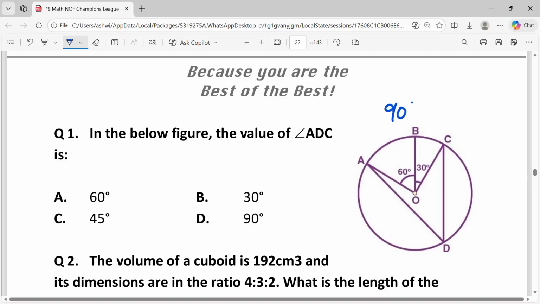The angle subtended by an arc at the center is twice the angle subtended by it at any point on the remaining part of the circle. The angle subtended by arc AC at point D is angle ADC. Angle AOC is equal to 2 angle ADC. So, angle ADC is equal to half of angle AOC, that is 90 by 2, which is equal to 45 degrees. So the answer is C, 45.